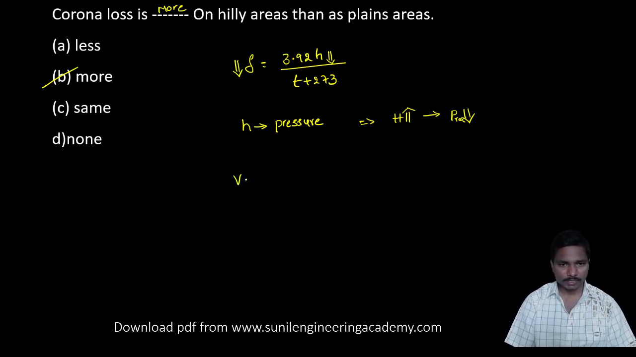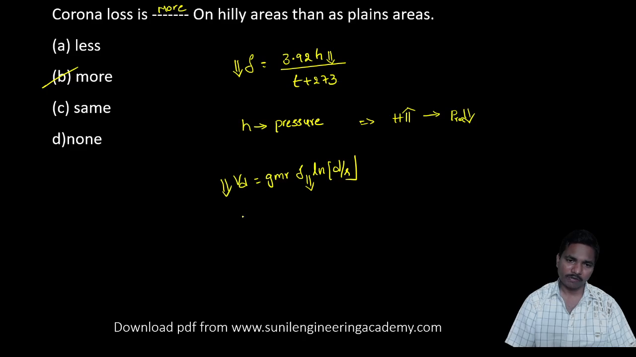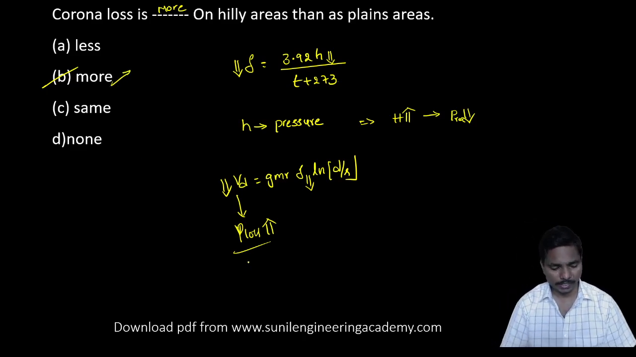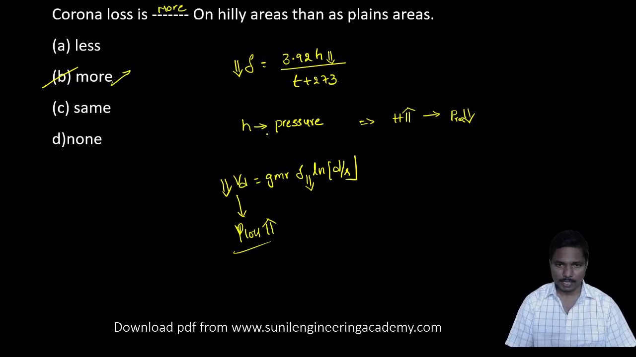As delta decreases, Vd, which is equal to GMR delta ln of d by r, decreases. We know very well, power loss due to corona is inversely proportional to Vd. So as Vd decreases, power loss increases. That means it is more in the hilly areas than the plain areas. As the height from the earth surface increases, pressure decreases.